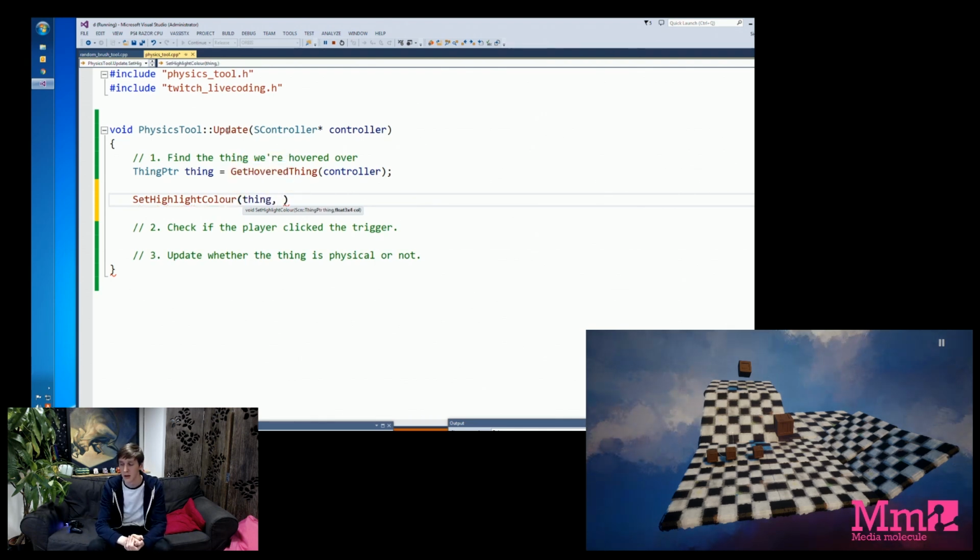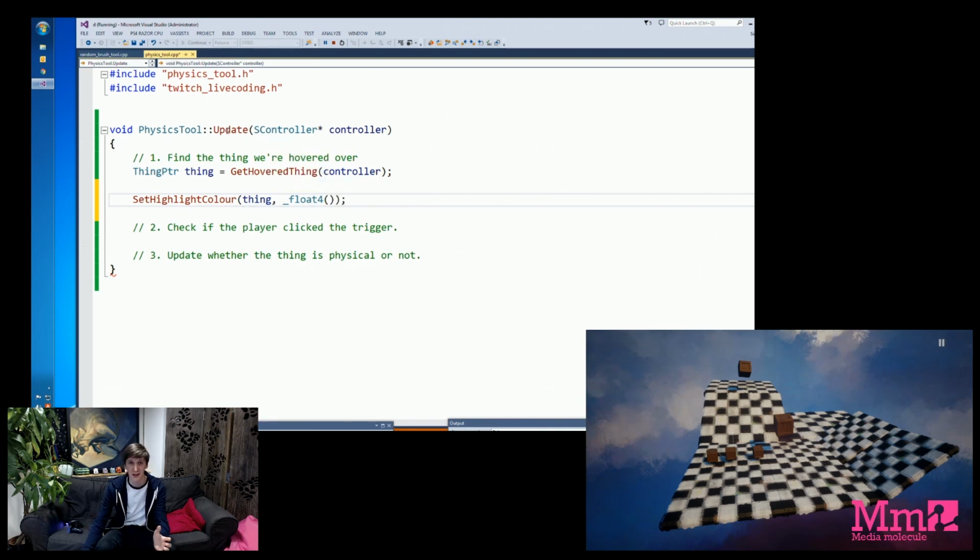And then we need to give it a colour. Now the way we represent colours in the code base is by combining four numbers: red, green, blue and alpha. Each of those goes from 0 to 1. 0 means none and 1 means all. So if you give it 0 for red, you'll get no red. If you give it 1 for red, you'll get lots of red. And we combine that into one thing. I wouldn't worry too much about the naming, but internally that is called float4.